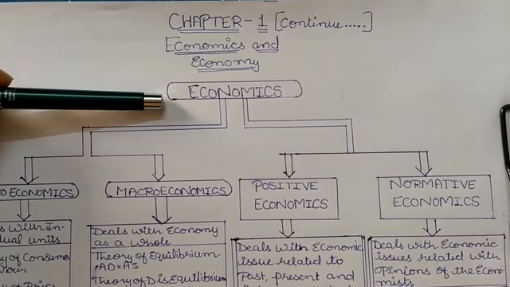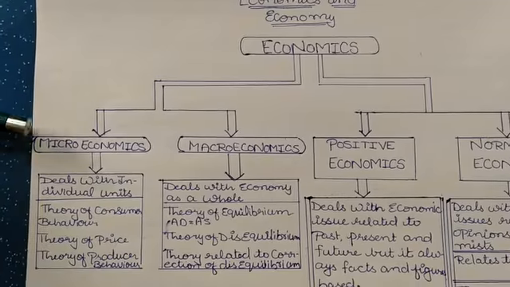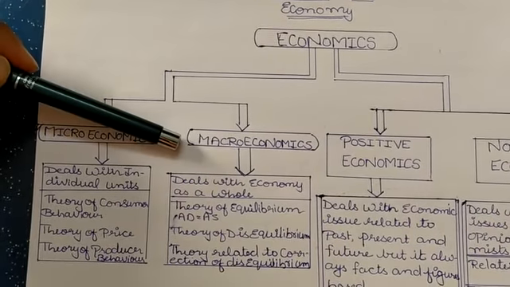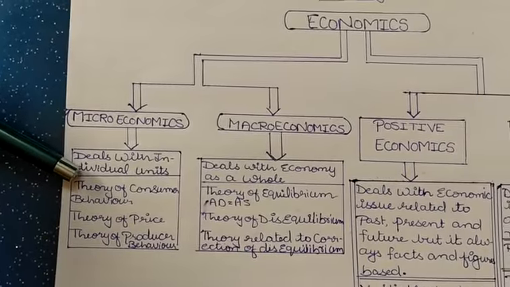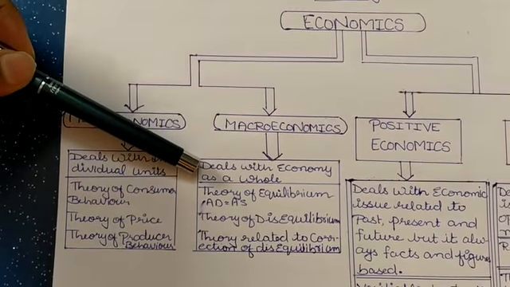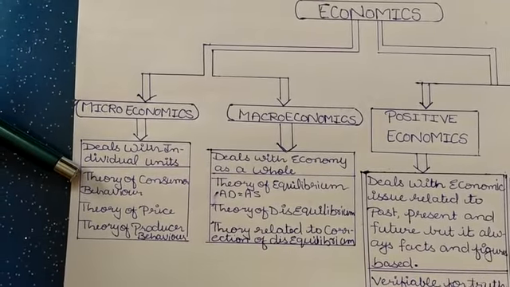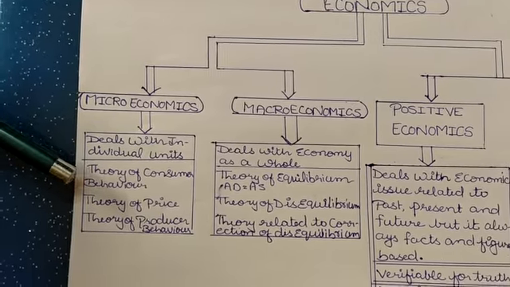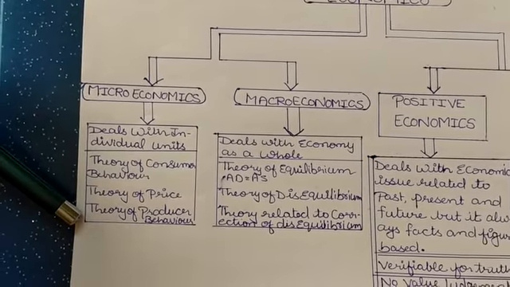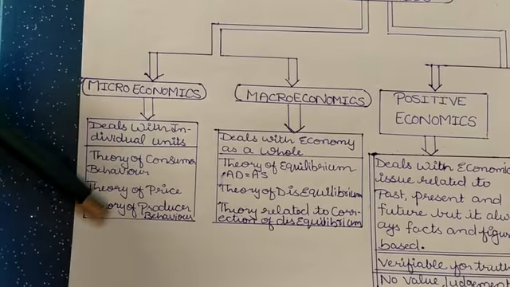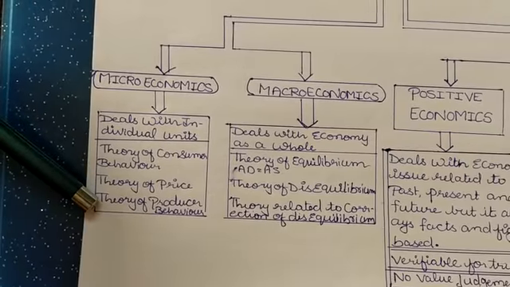Okay, and as you all know, I have already discussed two main branches of economics. First one is microeconomics, second one is macroeconomics. Microeconomics deals with individual units, while macroeconomics deals with the economy as a whole. Microeconomics has different components like theory of consumer behavior, theory of price, theory of producer behavior, which is the topic for your class 11. This is the syllabus of class 11.